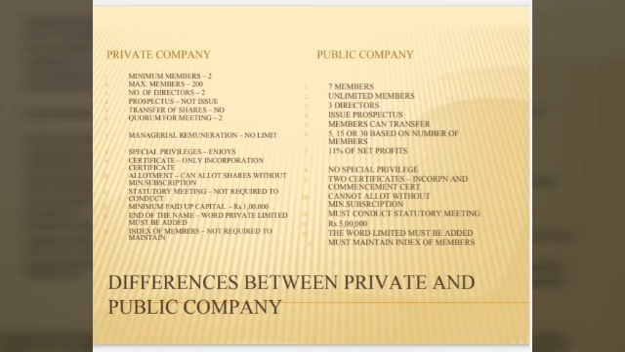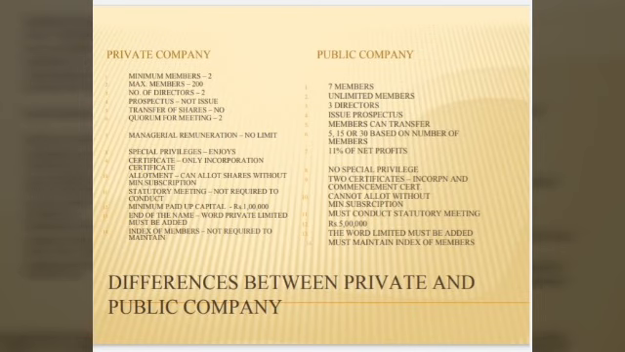Next one is managerial remuneration. That is the remuneration paid to the directors, the managers and the top officials. It is called managerial remuneration. There is no limit in case of a private company, whereas it is 11% of the net profit. It is the maximum remuneration which can be paid to the directors, etc. Next, special privileges. Special privileges is nothing but the privileges enjoyed by the companies. The private company enjoys many privileges, whereas public company doesn't have much privileges.